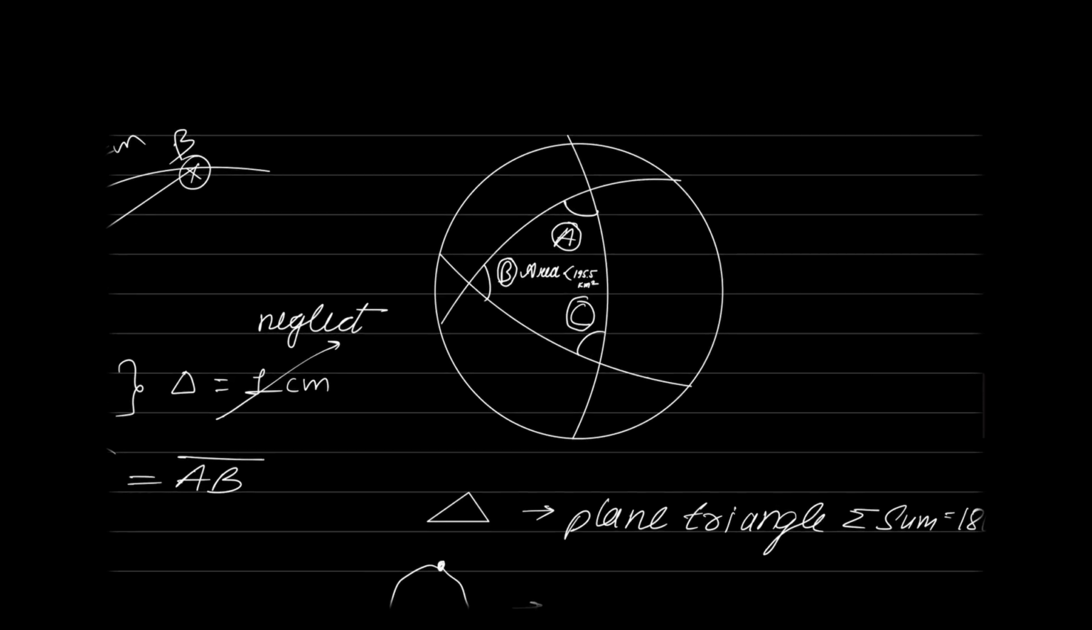So in geodetic surveying, all angles are spherical angles. But in plane surveying, what do you call these angles? We call these angles plane angles. So in plane surveying, all angles are plane angles. In geodetic surveying, all angles are spherical angles.